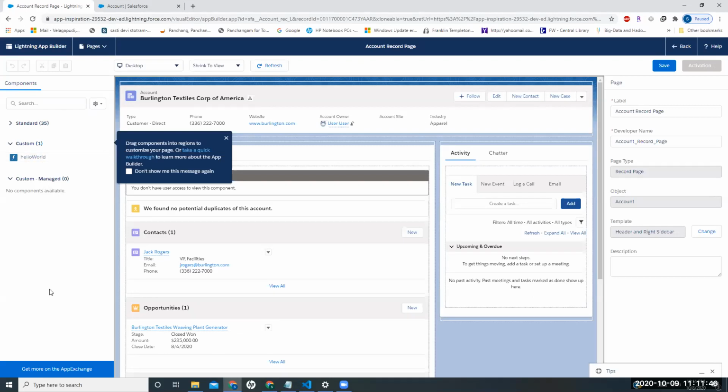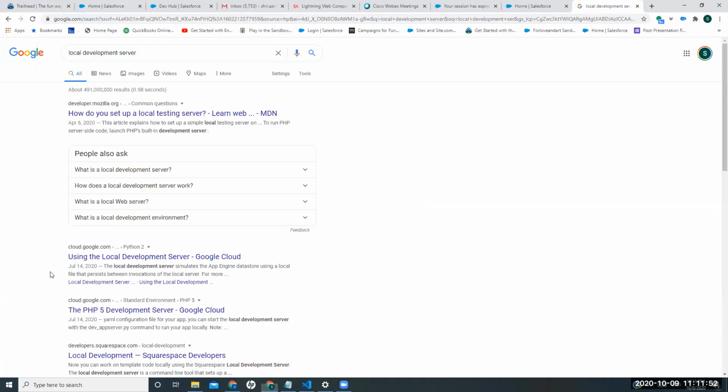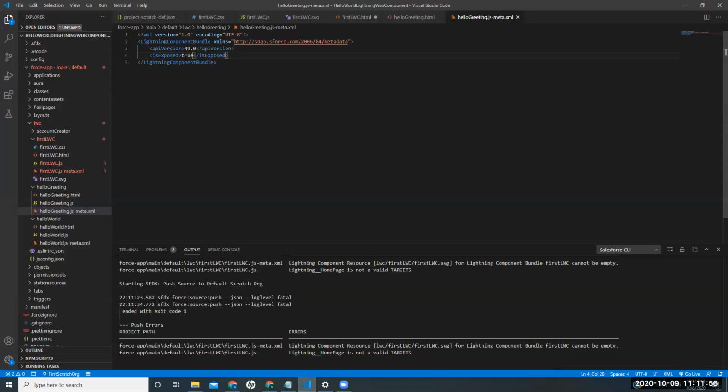You haven't set any target. I think you should set a target, at least app page, record page, or home page. Also, did you mention true? I mentioned true. Okay, this is not sufficient. Do we have to mention target also? Yes, I guess so. Then I'll copy paste from there. Just try that, we will go further till then.